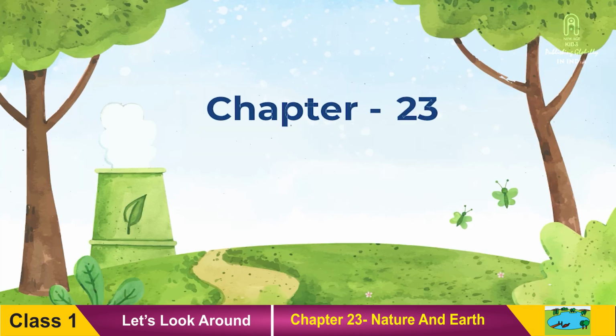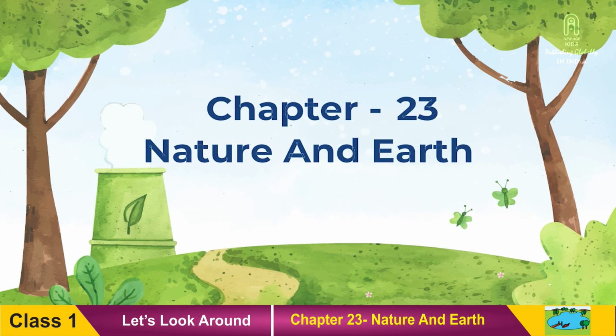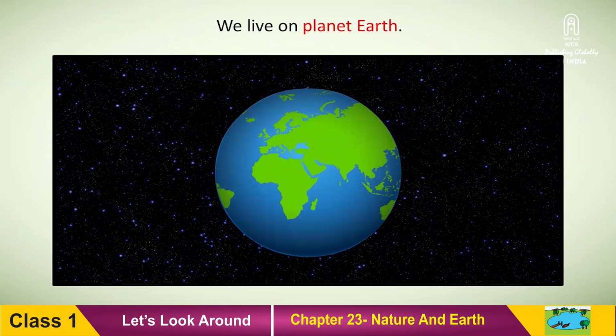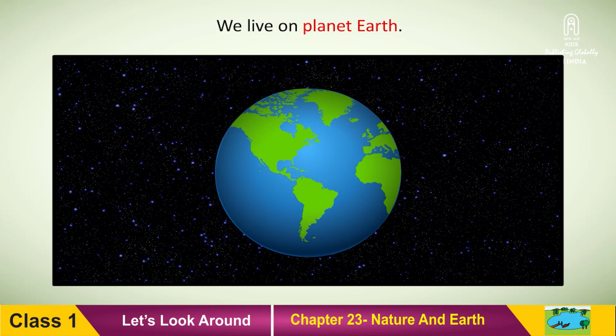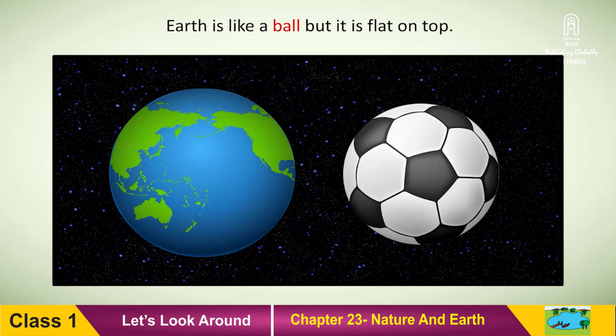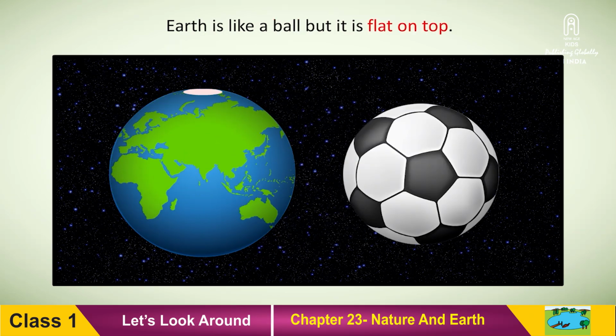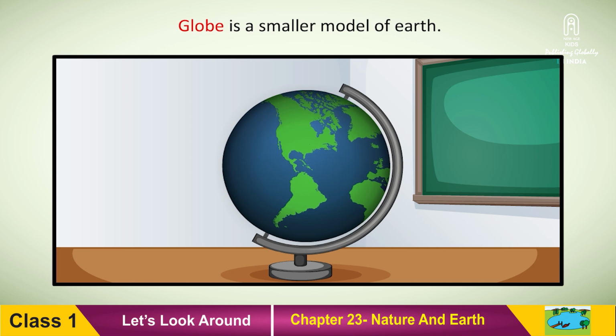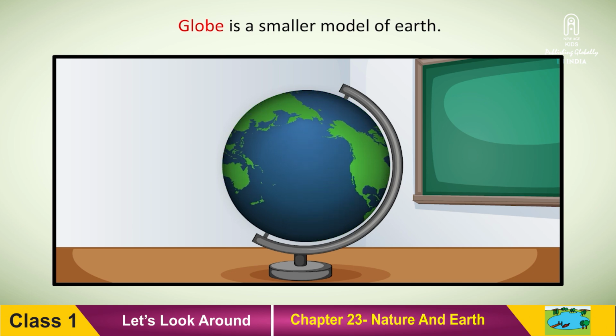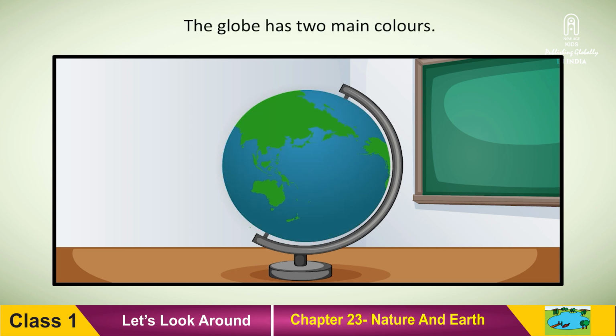Chapter 23: Nature and Earth. We live on planet Earth. Earth is like a ball, but it is flat on top. A globe is a smaller model of Earth. The globe has two main colors.